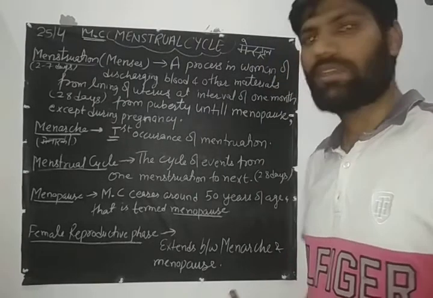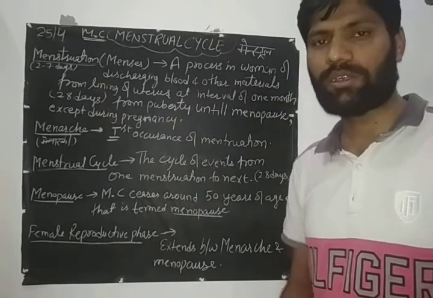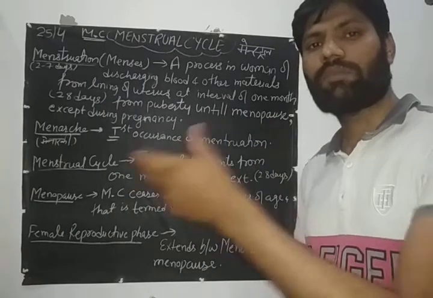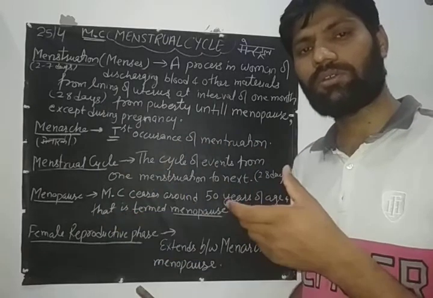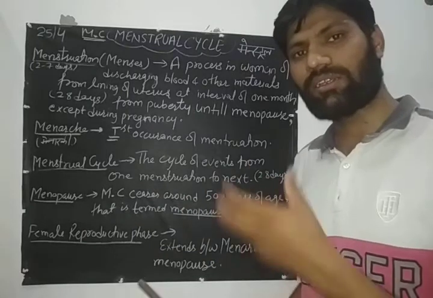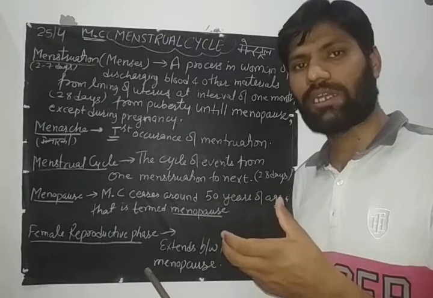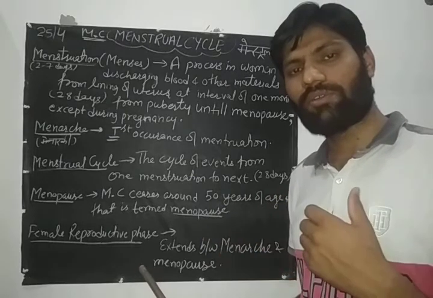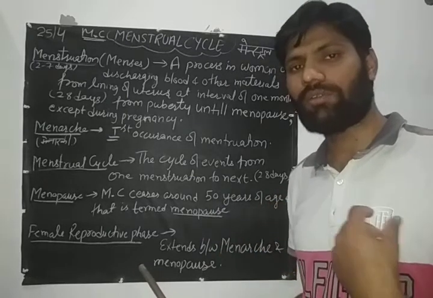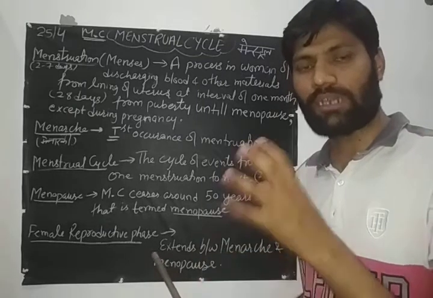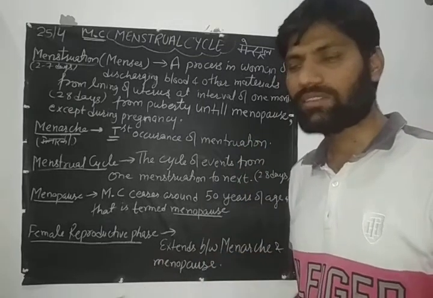Dear students, in the last lecture we studied the formation of the Graafian follicle, how the primary follicle develops into the Graafian follicle, and the different phases: primary follicle, secondary follicle, tertiary follicle, then the mature Graafian follicle and ovulation. After that we studied the structure of the sperm, the zona pellucida, corona radiata, etc.